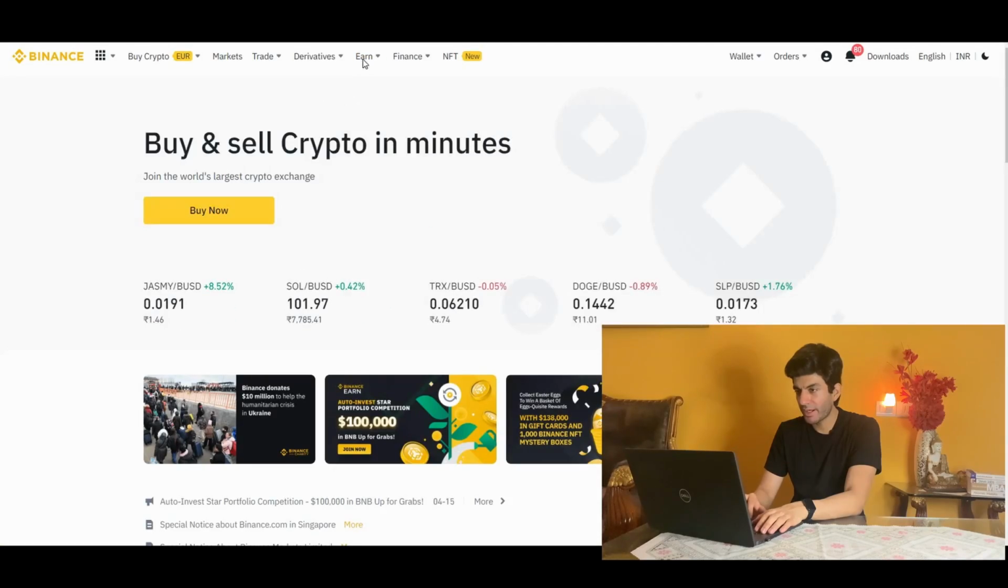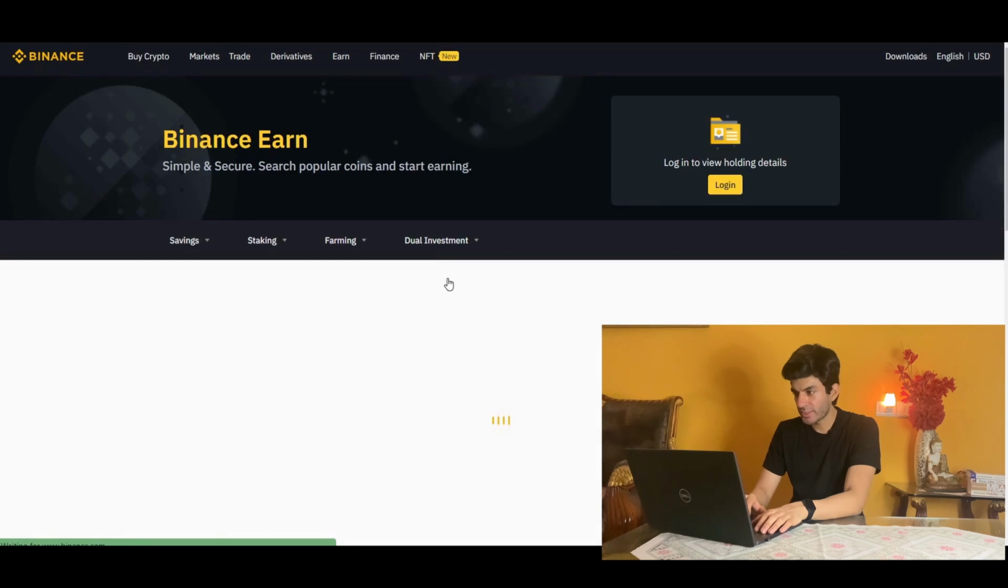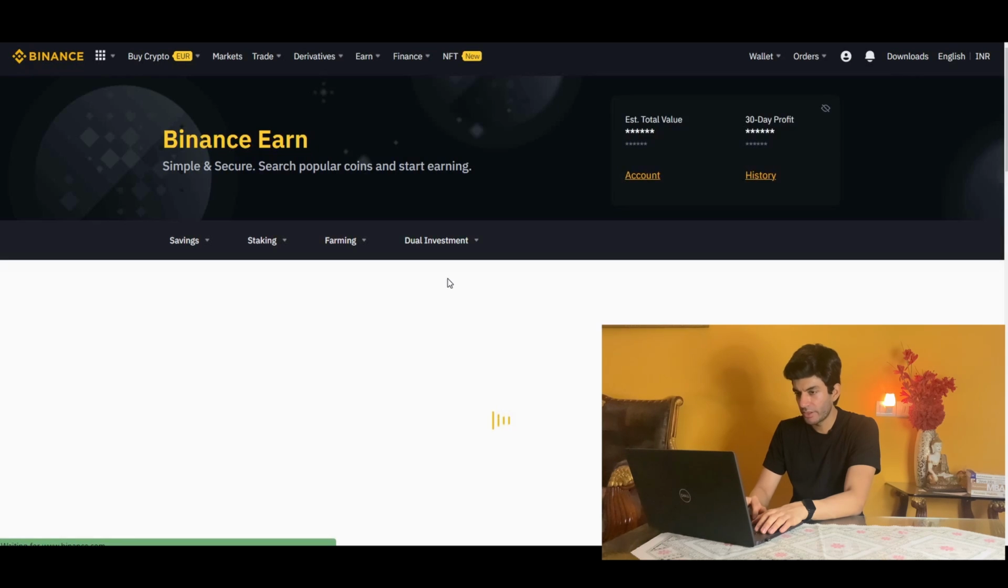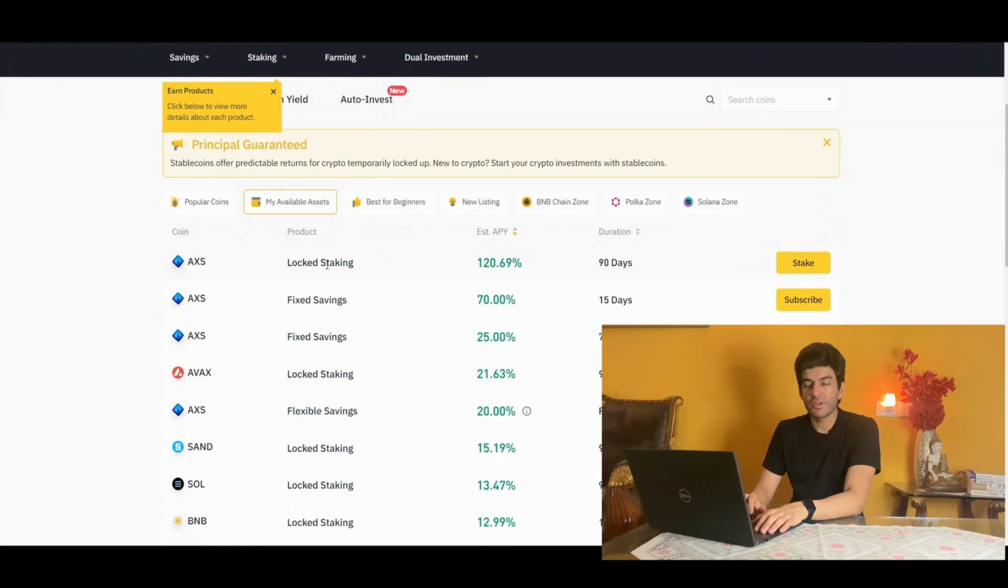So let's understand this practically. Here I am on my Binance account, and I click on Earn and go to Binance Earn. Once the page gets loaded, you have all the cryptos and their estimated interest and the duration for which your cryptos get locked. So for Axie Infinity, if you are looking at locked staking, it is 120.69% per annum, and that is locked for 90 days.